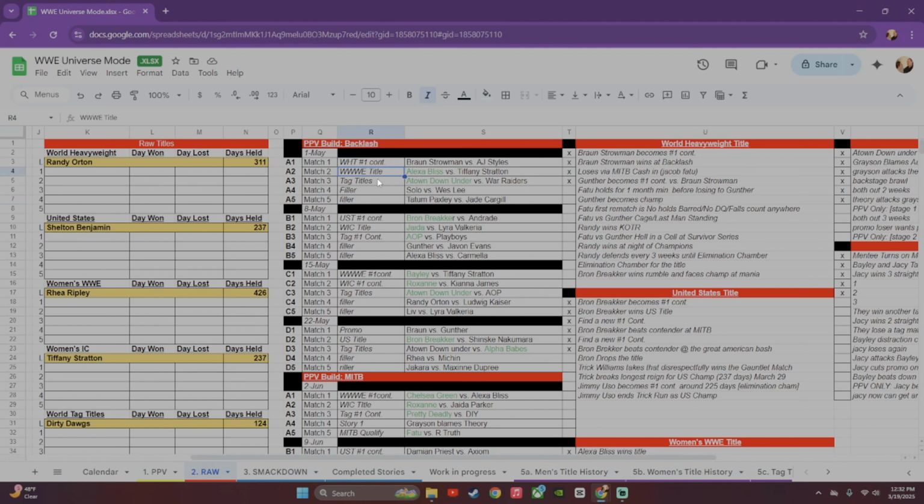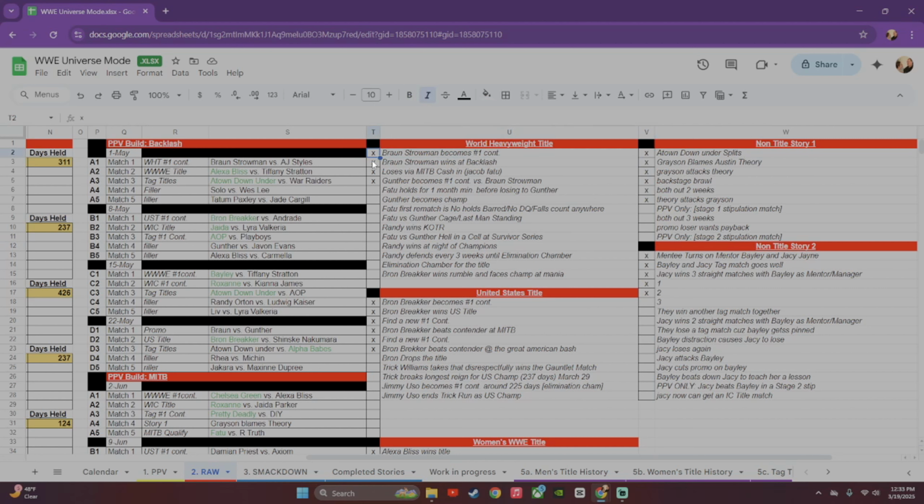So this is my checklist I've created this year. This is kind of new. These are my checklists for the story mode, or the storylines I'm going through at the moment. So this is the World Heavyweight Title storyline going on. I got non-title stories. I usually keep 2 of those going. And what these stories do is they allow me to space things out and just keep track. So this is my first goal. When I book it, I put the X there. So I want Braun Strowman to become #1 contender. I want him to win at Backlash.